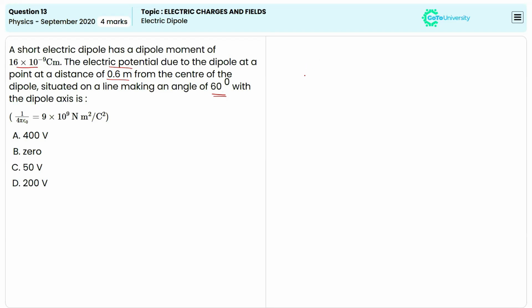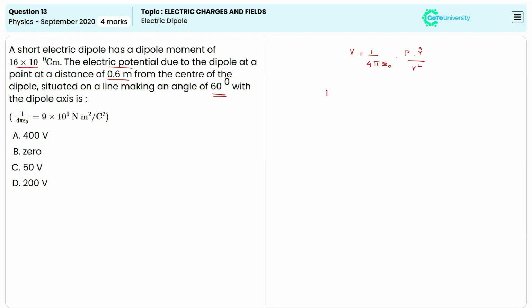It's known that the electric potential at a point due to a dipole can be calculated using the formula V is equal to 1 divided by 4 pi epsilon naught times P times R cap divided by R square.